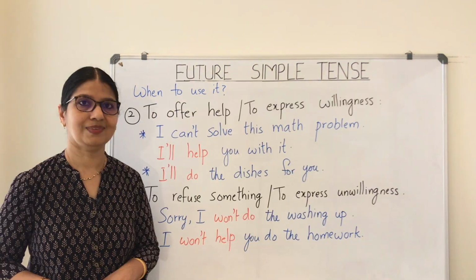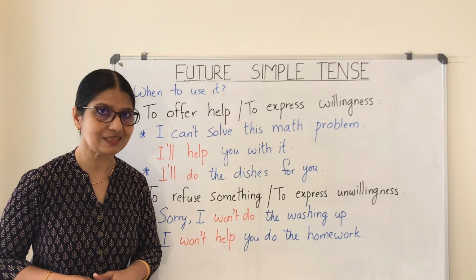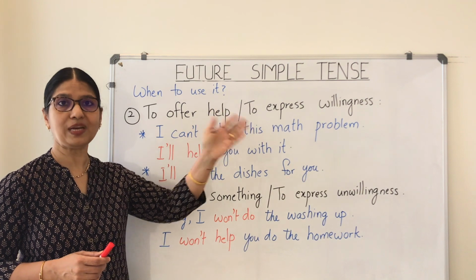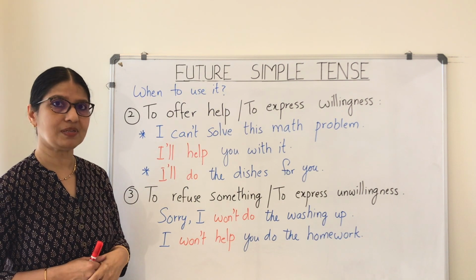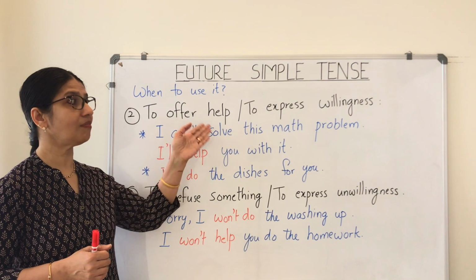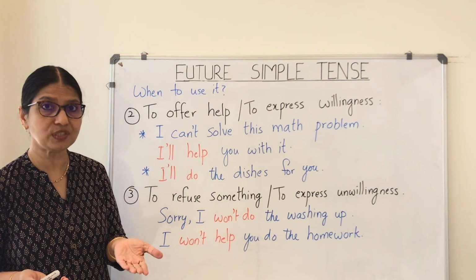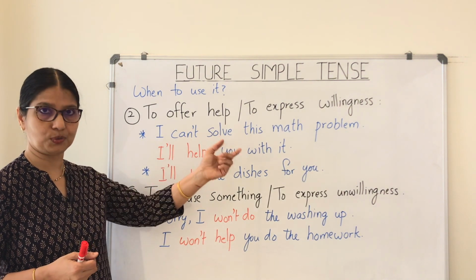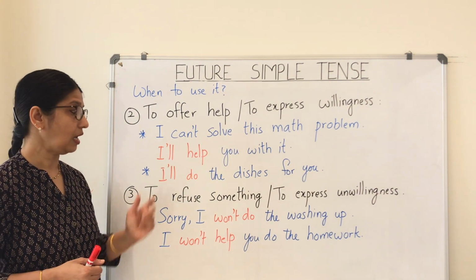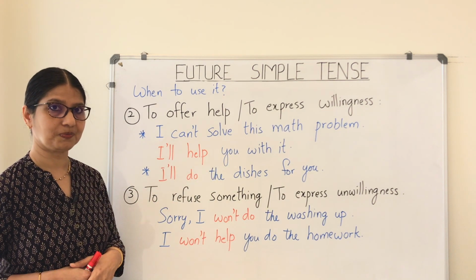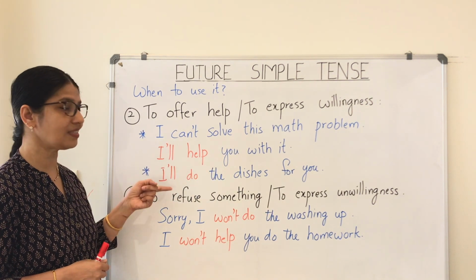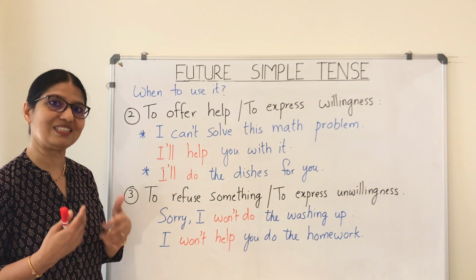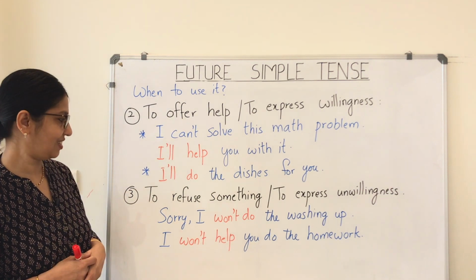We can also use the future simple tense to offer help, or in other words, to express willingness to do something. For example, somebody says, I can't solve this math problem, and then you offer to help them by saying, I'll help you with it. I will help you with it. Or, I'll do the dishes for you. You can notice that in all these cases I am using the short form or the contracted form because it looks nicer, it sounds nicer in spoken English.